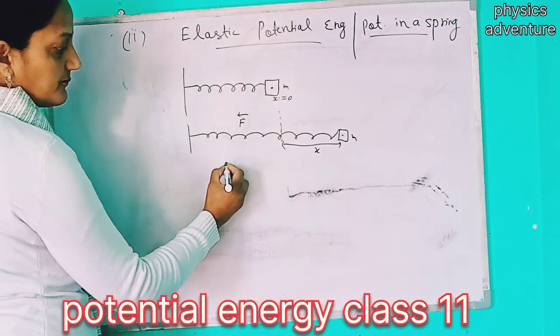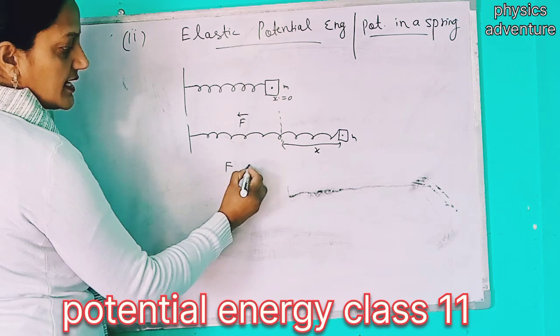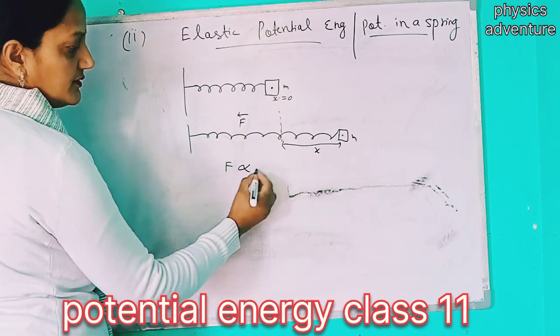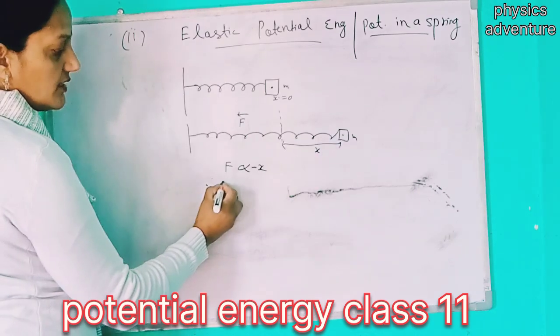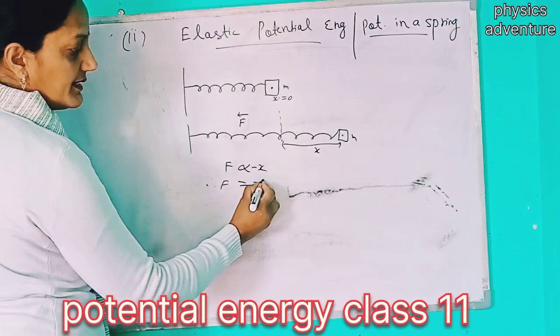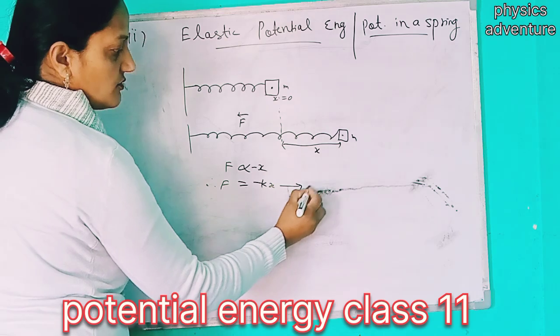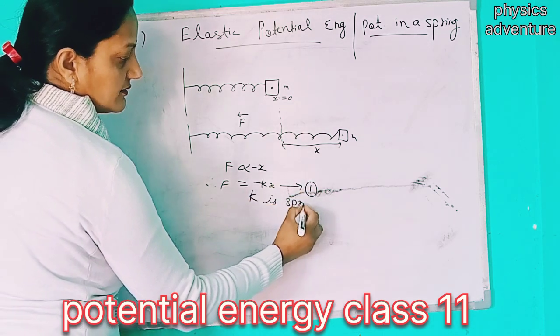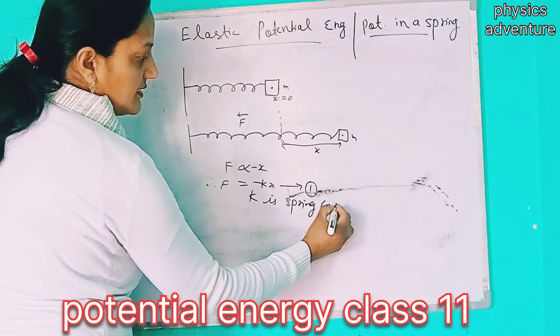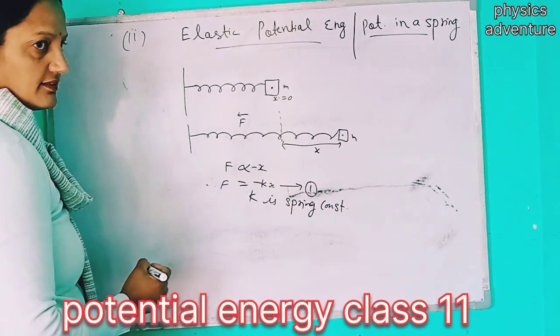We know that the force is directly proportional to the distance x, but in the opposite direction. Therefore force F is equal to minus kx. This is equation number 1, where k is the spring constant.